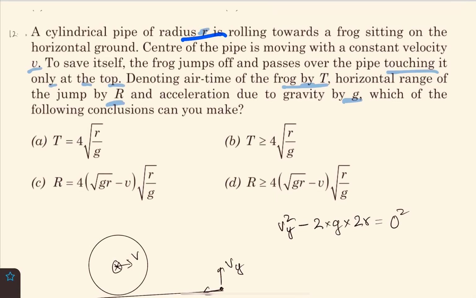Cylindrical pipe, radius r, rolling towards a frog sitting on horizontal ground. The center of the pipe is moving with velocity v. To save itself, the frog jumps and touches the pipe only at the top. The air time of the frog is capital T, the horizontal range is capital R, and the acceleration due to gravity is g. Which of the following conclusions can we make?